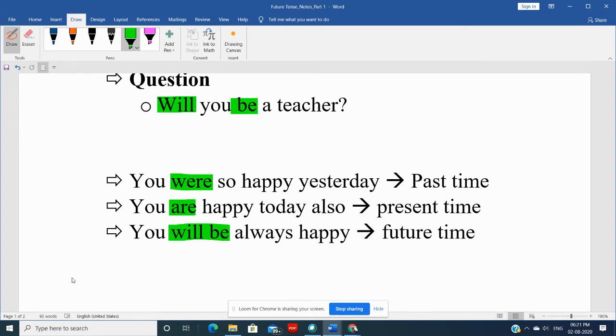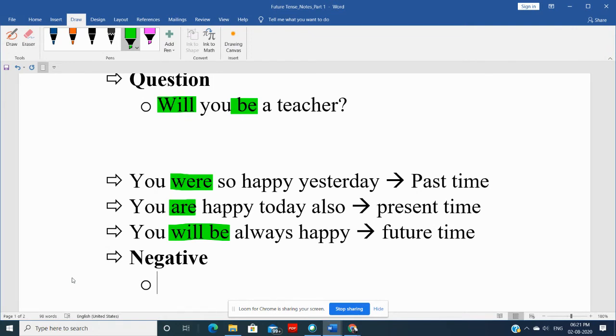Okay? Now, let's talk about negative sentences in future tense. So if you want to say something negative about it, you can just say that, well, see, fine, you are happy today because you got good grades and you are getting gifts from your parents, but if you don't work hard, right, you will not be happy.